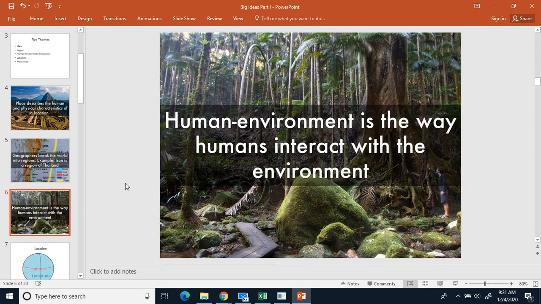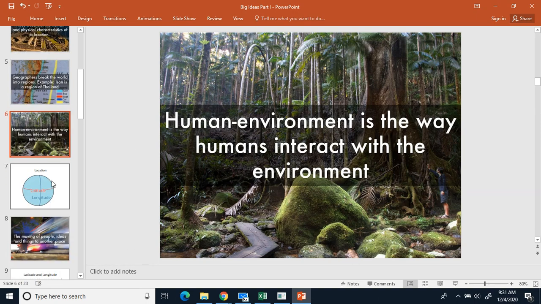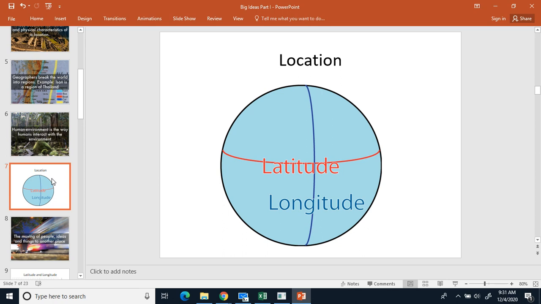All right, human environment interaction. Human environment interaction is the way that humans interact with the environment. So it's how we interact with the environment. Building, for example, this little walkway right here, is an example of human environment interaction because you're interacting with the environment to build a walkway. You're still trying not to interfere with nature here in the picture, but you still have a walkway there nonetheless. Planting trees is another example of human environment interaction. Cutting down trees is human environment interaction.